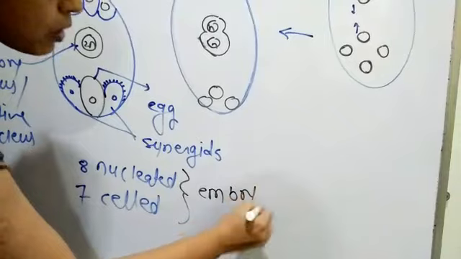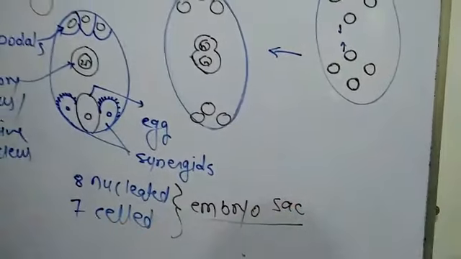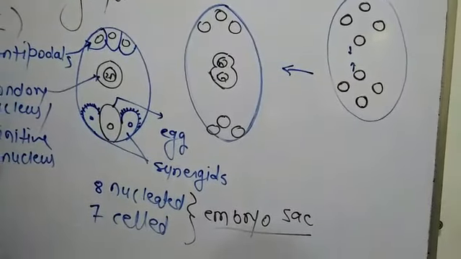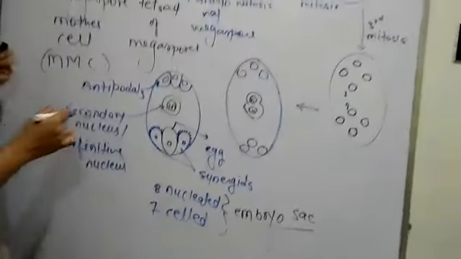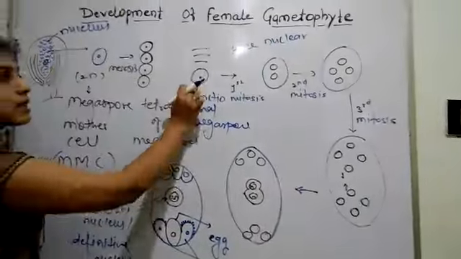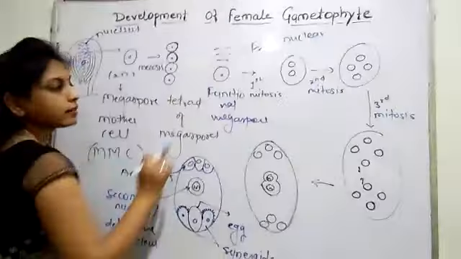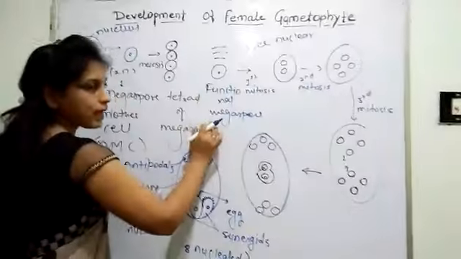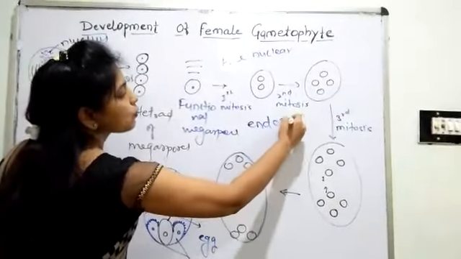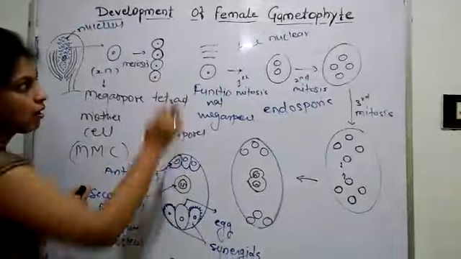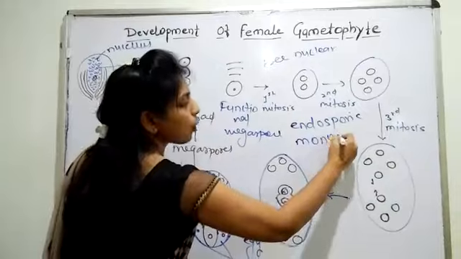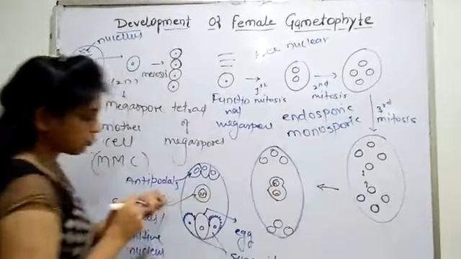And this embryo sac is nothing but the female gametophyte. Development of female gametophyte is said to be endosporic. Why endosporic? Because all the development is taking place inside a single spore, a functional megaspore, that is why the development is known as endosporic, and it is taking place in a single spore, that is why monosporous or monosporic.